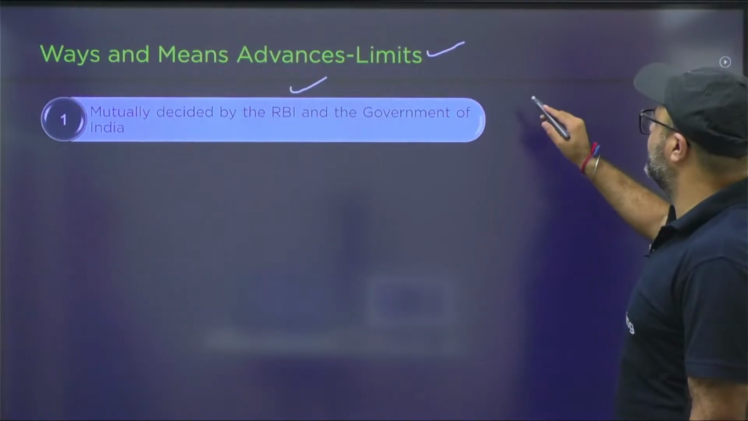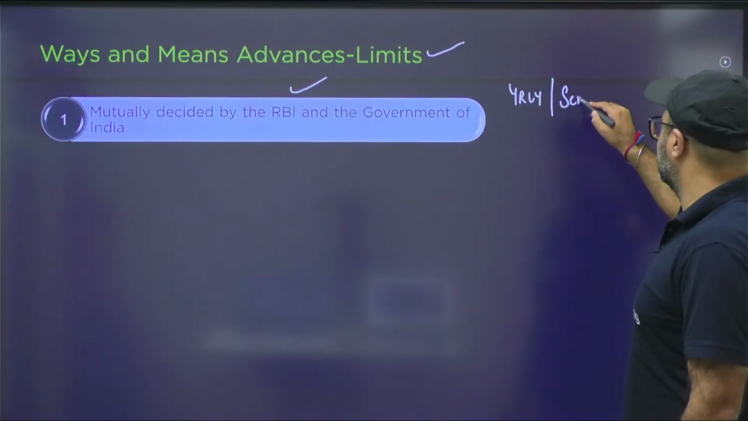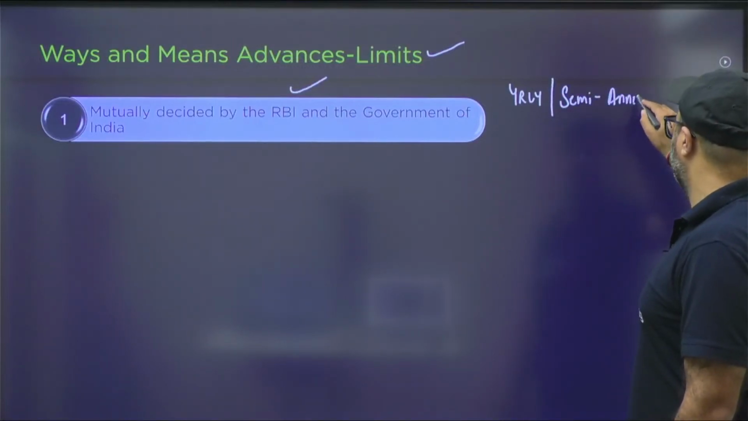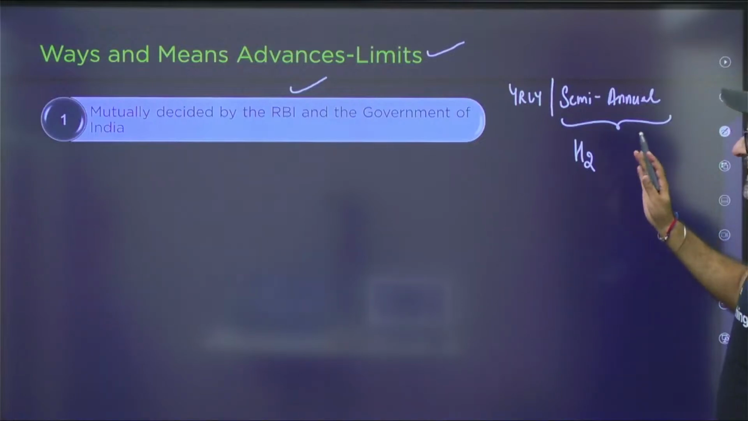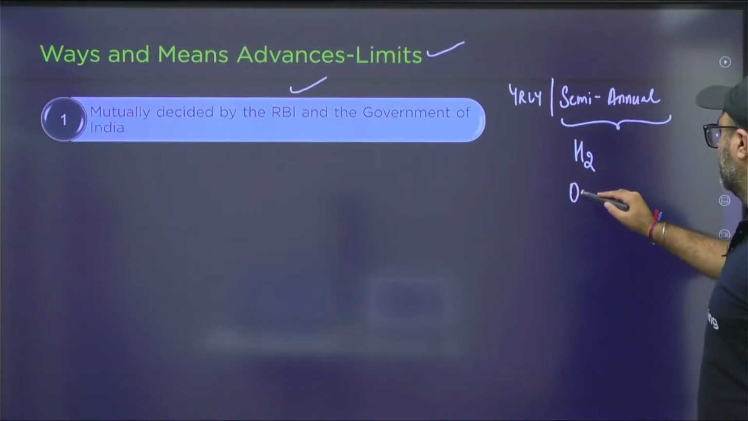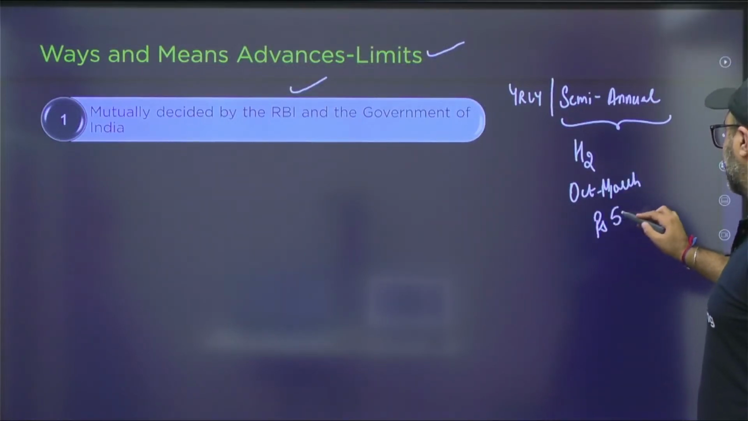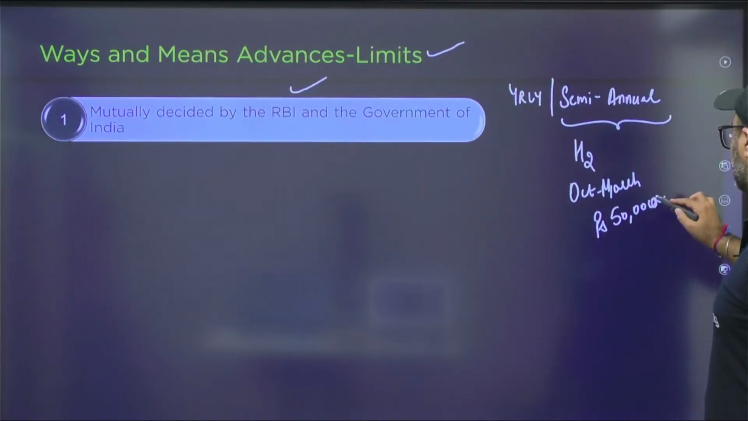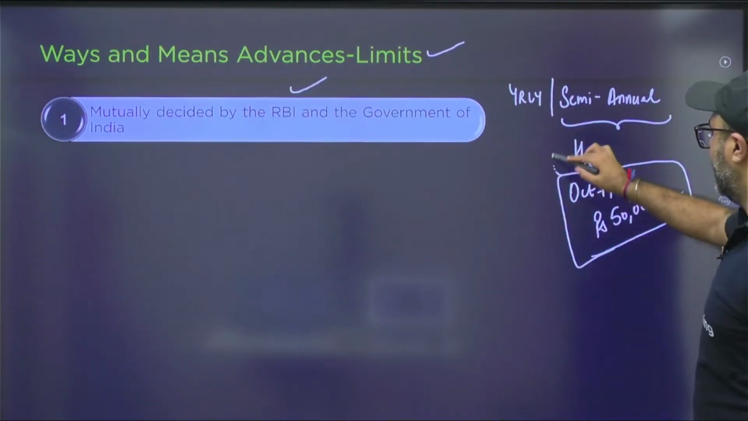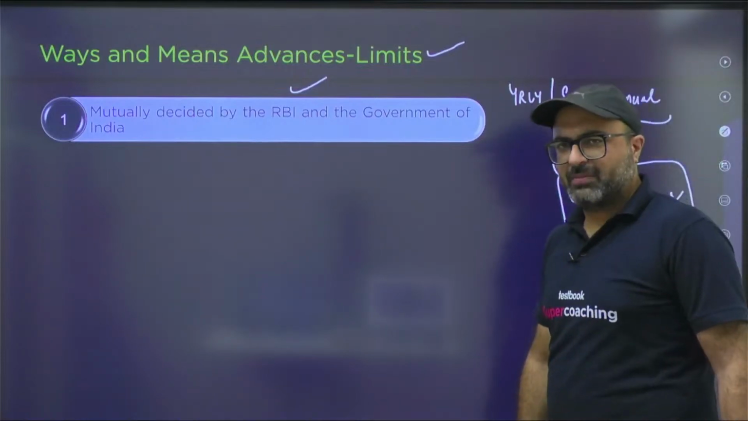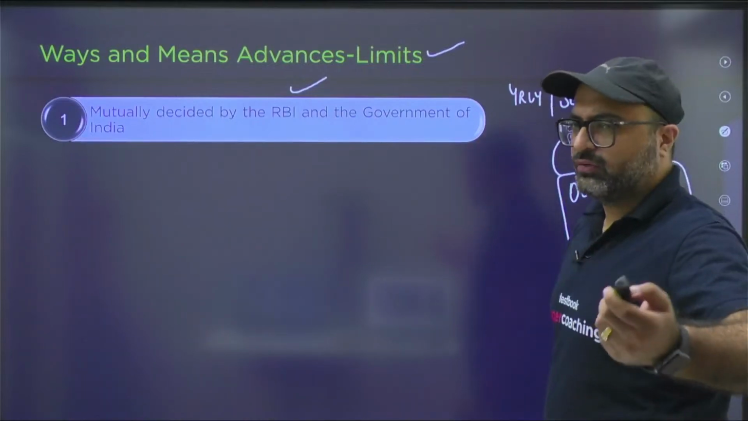Generally this limit is decided on a yearly basis, as well as on a semi-annual basis. As per the latest question which was asked in the RBI exam, they asked what is the WMA limit for the second half, that means from October to March. The answer was 50,000 crore rupees. This 50,000 crore rupees is mutually decided by RBI and government depending upon their requirements and needs, in order to overcome mismatch in terms of inflow and outflow of funds.